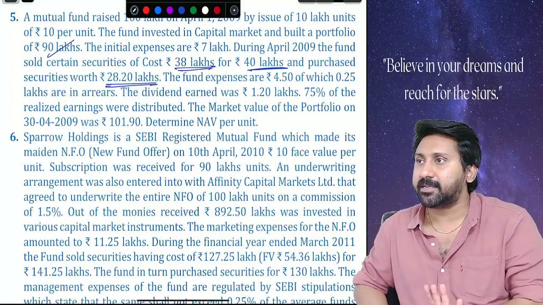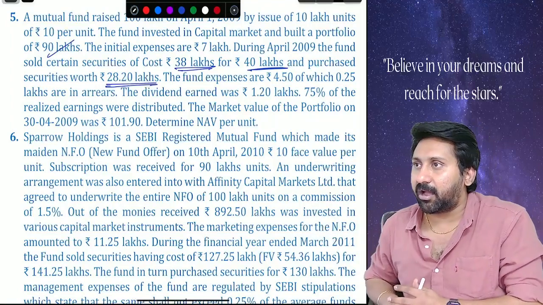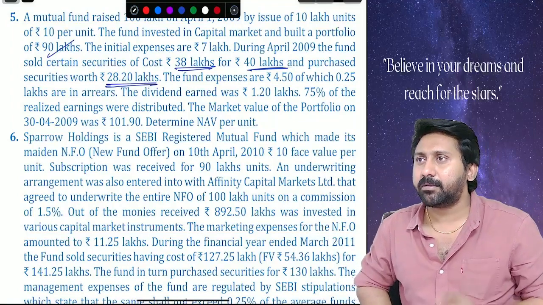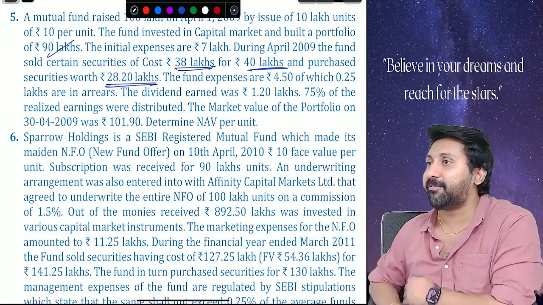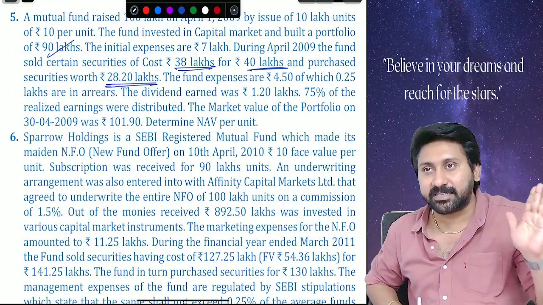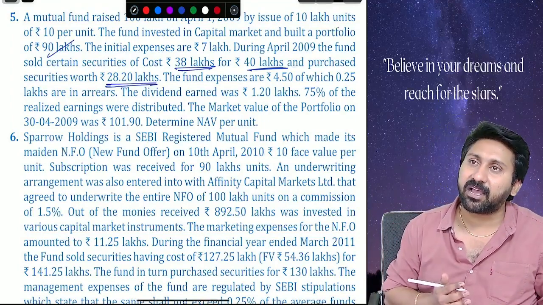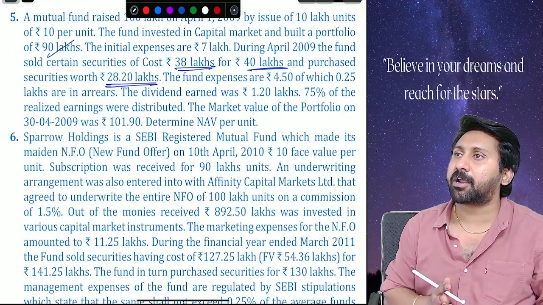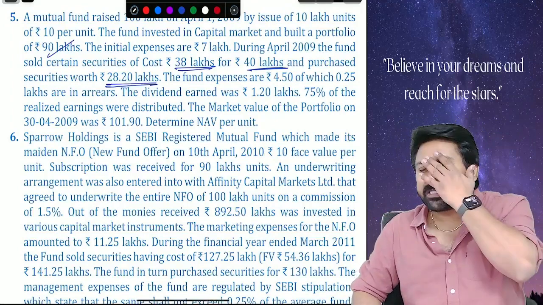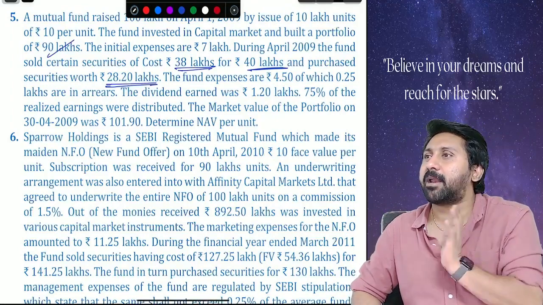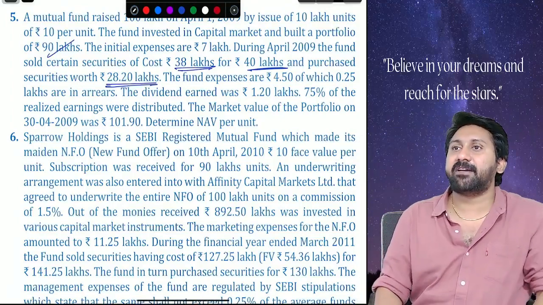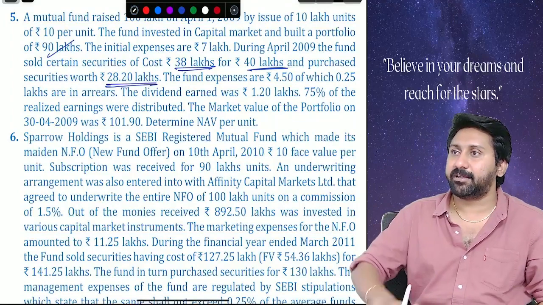You can do in two ways. Either take the net amount and write there, or do both the transactions as two separate transactions. Risk will not be there. Here, what is irrelevant information? 38. 38 is irrelevant now, but for capital gain calculation only that is relevant. Why will 38 not come in NAV calculation? It is a sunk cost already made. NAV is always calculated at book value, market value. Then why do I need cost? For NAV, 38 is irrelevant. For capital gain, 38 is relevant.